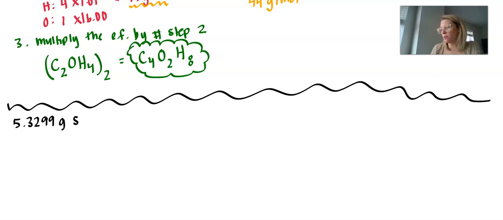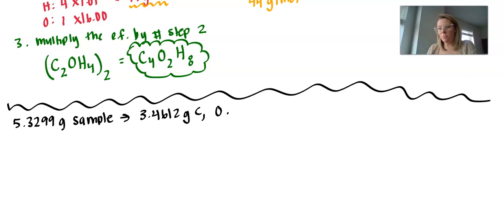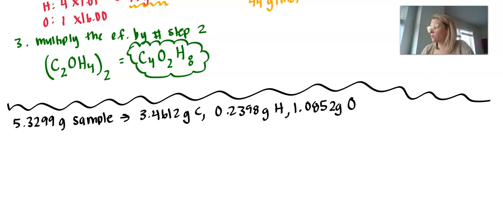There was a 5.3299 gram sample that was analyzed and found to contain 3.4612 grams of carbon, 0.2398 grams of hydrogen, 1.0852 grams of oxygen, and 0.5436 grams of sulfur.